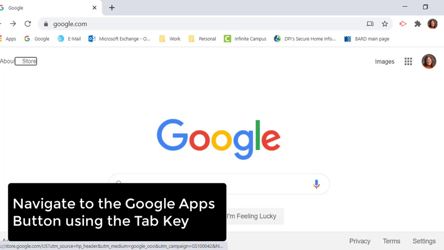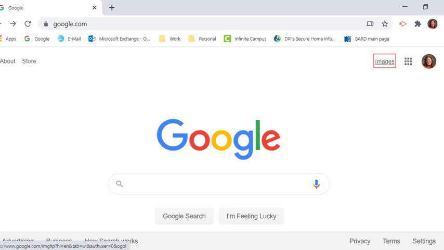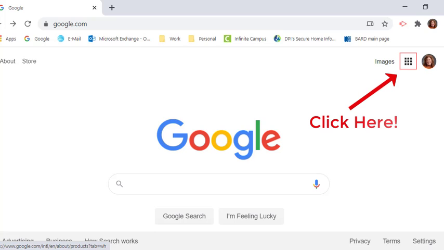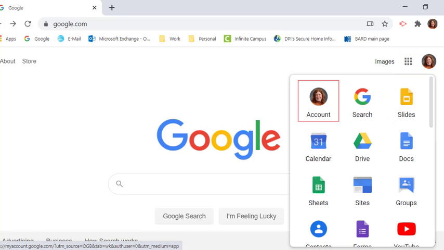About link. Store link. Images link. Google Apps button collapsed. To activate, press enter. There's our Google Apps button, and I'm going to press enter to expand that. Enter list with 17 items.